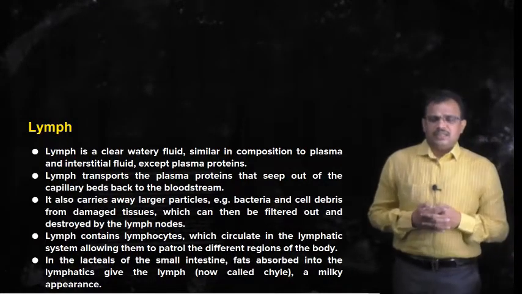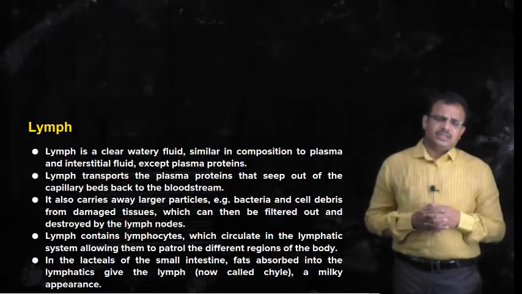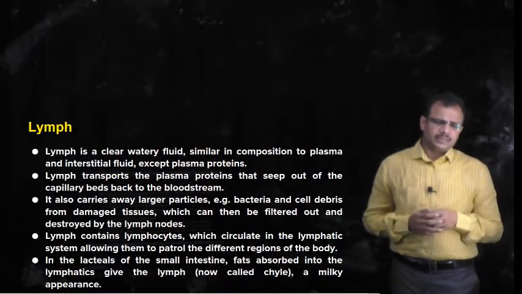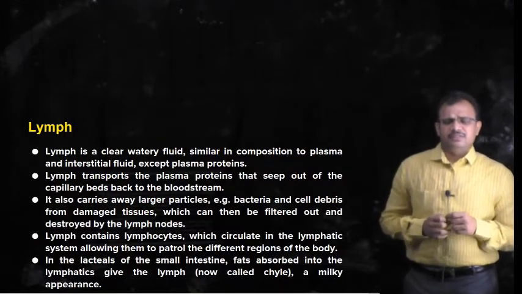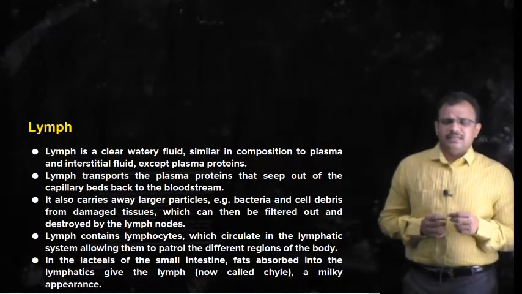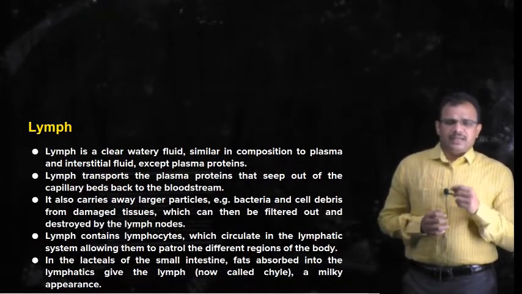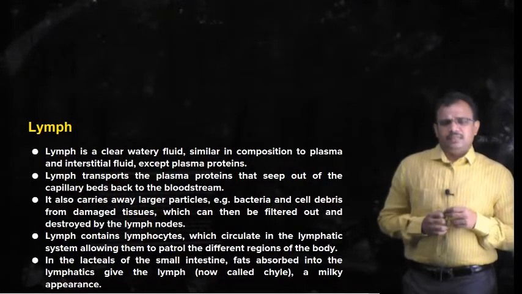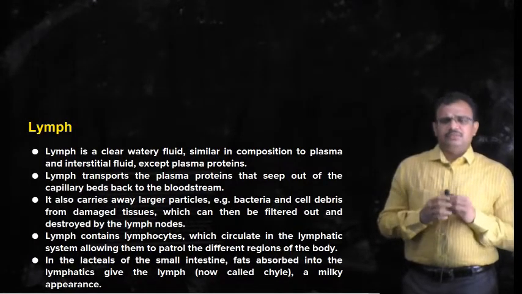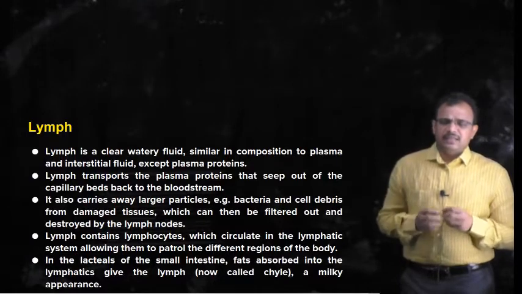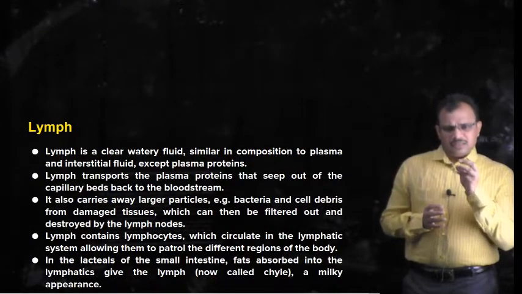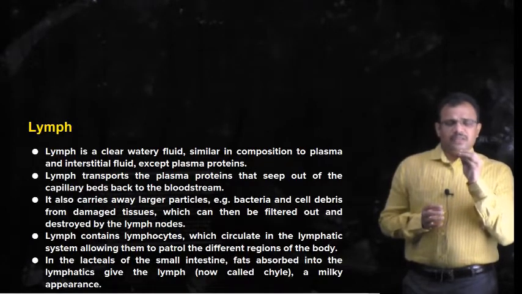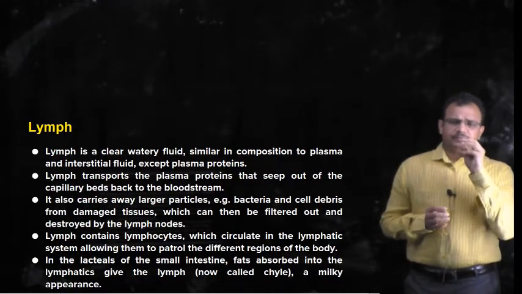And generally we have seen that in the small intestine the microvilli are supplied with separate lymph vessels called lacteals, and the fats which are absorbed into these lacteals give a milky white appearance to the lymph which is being absorbed from the microvilli.